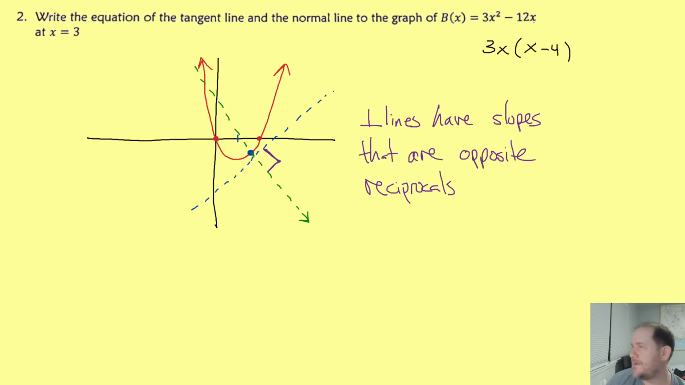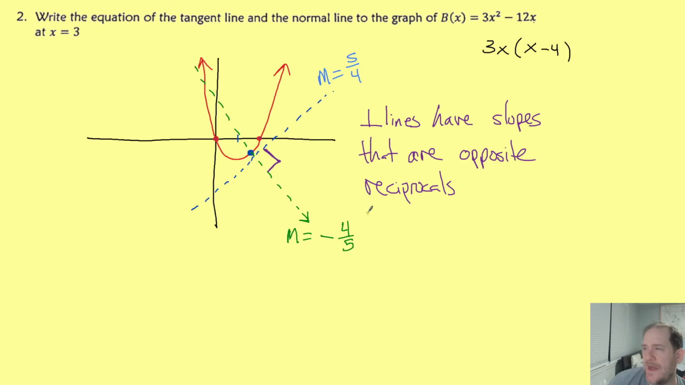So again, what that means is, let's say for a moment that the blue guy's slope turned out to be, I don't know, positive 5/4, right? That's sort of close to 1. Then we know that the green guy's slope, the normal, his slope would have to be the opposite of this, so negative, and the reciprocal, so 4/5. Okay, so you're literally doing two things. You change the sign and you flip it upside down.